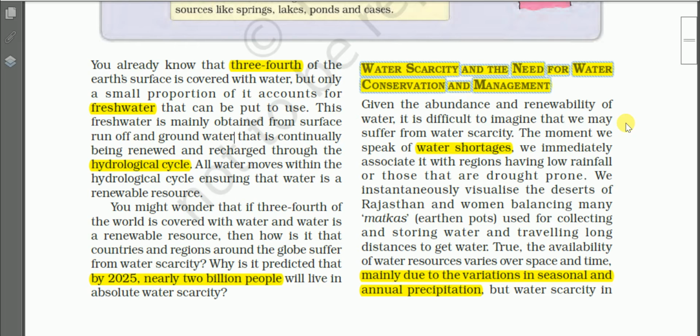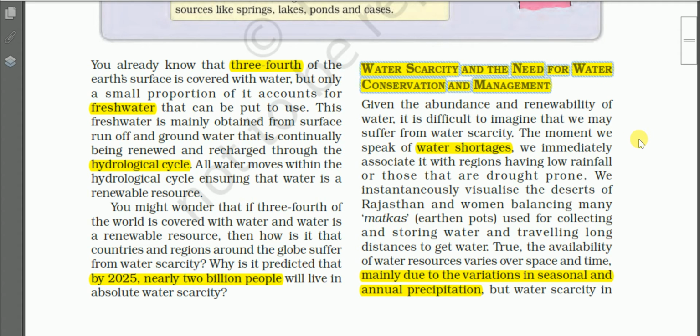Given the abundance and the renewability of water, it is difficult to imagine that we may suffer from water scarcity. We have known that 3/4 of the earth's surface is covered with water. That means we have enough water on our surface, and we also have known that water is a renewable resource, and that is why it would be very difficult to imagine that we may suffer from water scarcity. Water scarcity means a shortage of water, okay, when we need it.